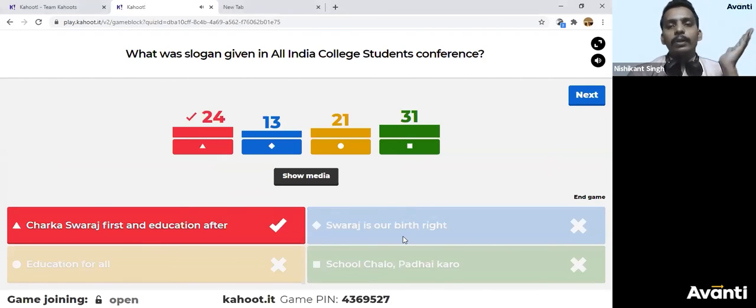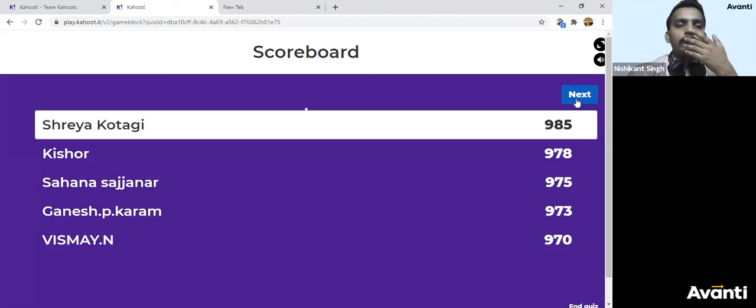See, it cannot be Swaraj is our birthright, right? It was given by Bal Gangadhar Tilak, Motilal Nehru. There are 3-4 people who said this. Purna Swaraj. Education is for all. In the British Raj, it can never happen. So rule out this option also. School chalo, पढ़ाई करो. At that time we were involved in freedom fighting. Very little of the country's population was involved in education. So obviously education cannot be preferred over freedom at that time. That is why we prefer Swaraj first, education later. Let's see the next one.